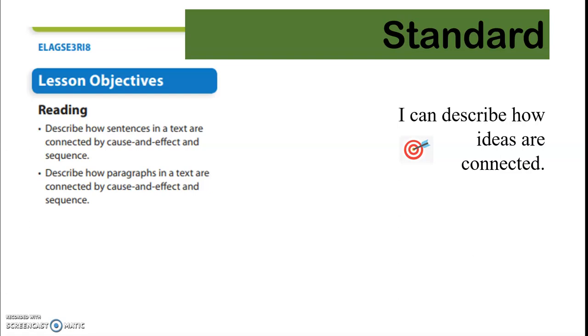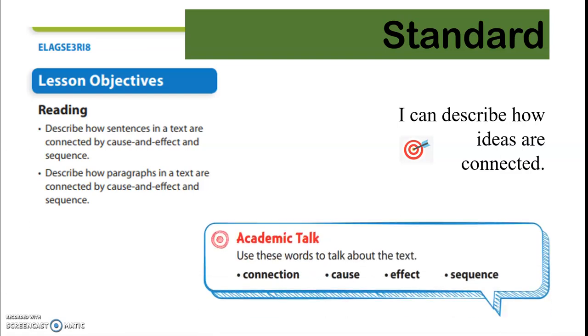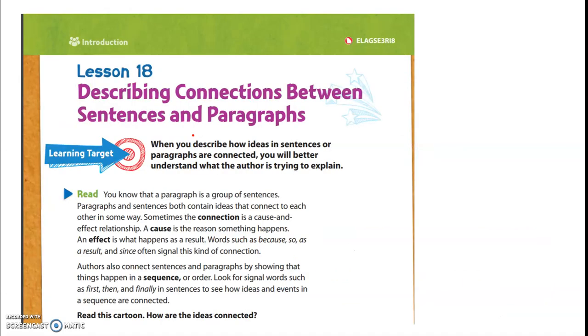Our learning target, or our I can statement, is I can describe how ideas are connected. Our academic talk, or words that we will use throughout the text, are connection, cause, effect, sequence. Let's take a look at lesson 18. The learning target says, when you describe how ideas in sentences or paragraphs are connected, you will better understand what the author is trying to explain.